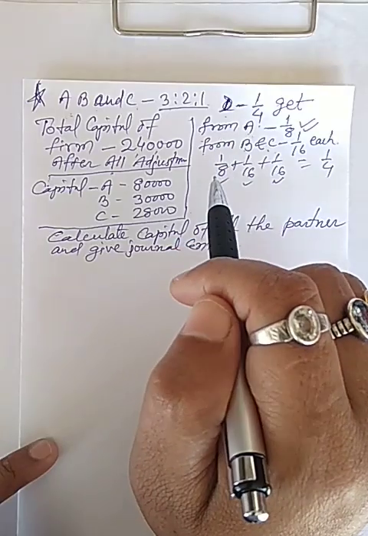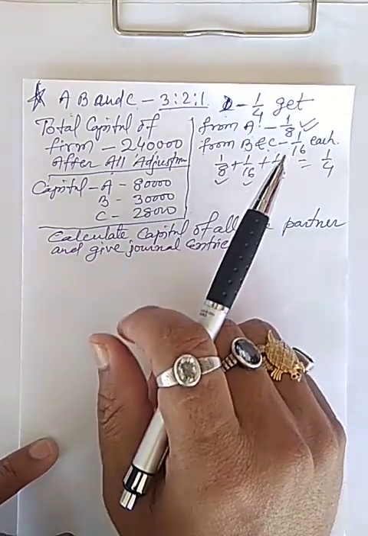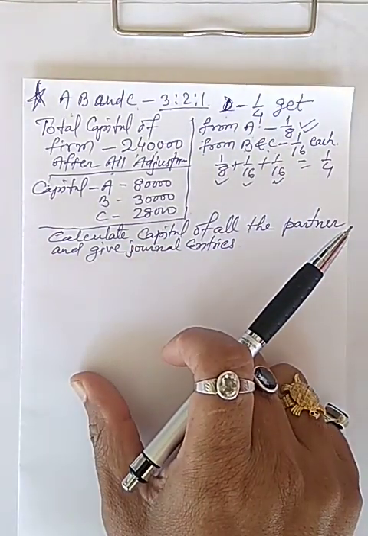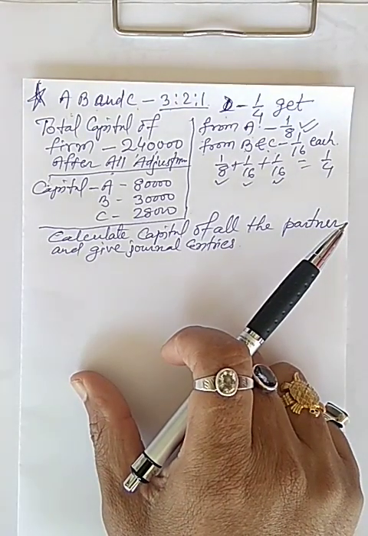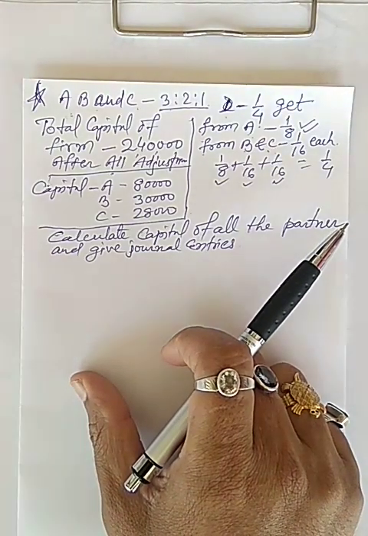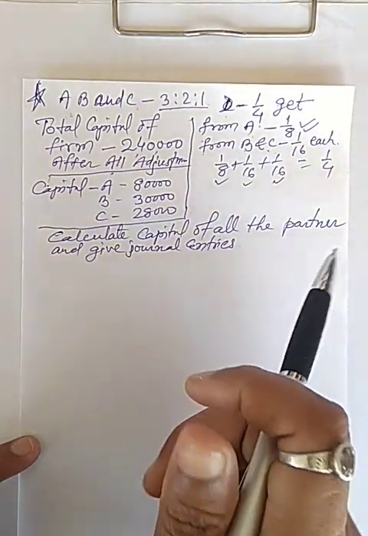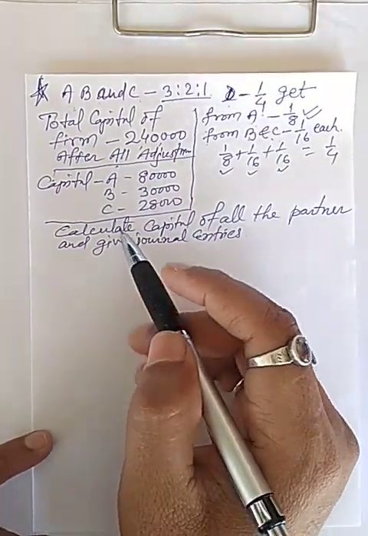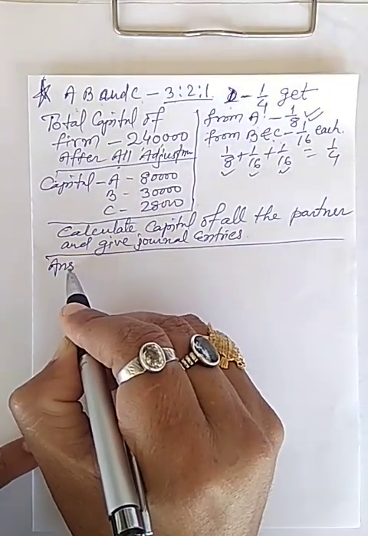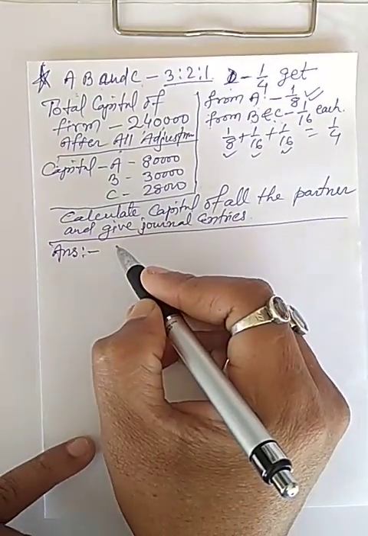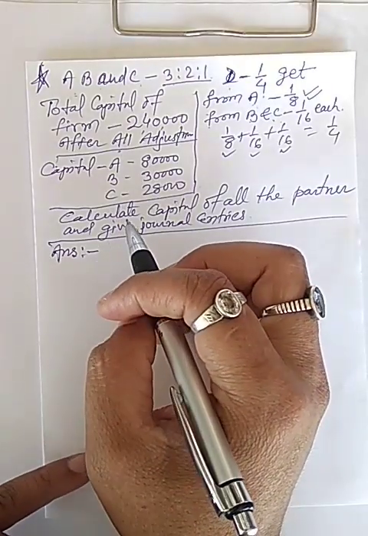I have to calculate and adjust capital of partners according to new profit sharing ratio. So first I have to calculate new ratio.